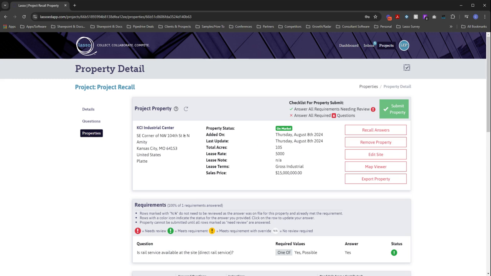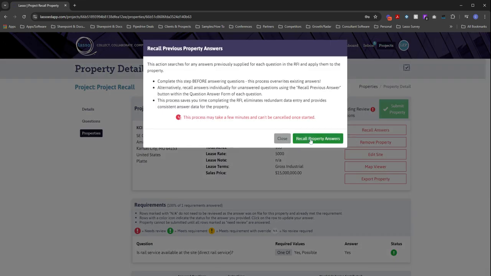So best practice in Lasso is anytime you are submitting a site after having submitted in a past project is to begin with the Recall Answers feature here at the top. This will then check Lasso to see if there are any answers to the questions in this new RFI that we have answered in the past for this property.